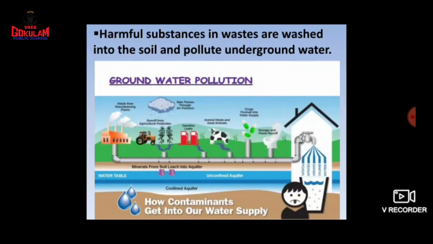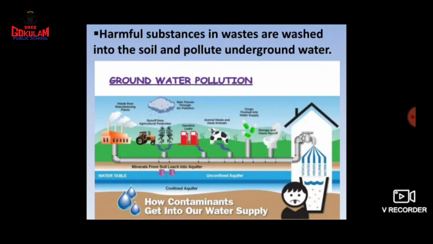Okay, and you know, children, after getting rain, what happens to the water? Yes, the water will seep to the underground, and as there is much waste on the surface of the earth or on the land, what happens? Along with this rainwater, this wastewater also will mix with the water, and it will seep to the underground. Okay, so it can pollute the underground water. So these are the effects of land pollution.